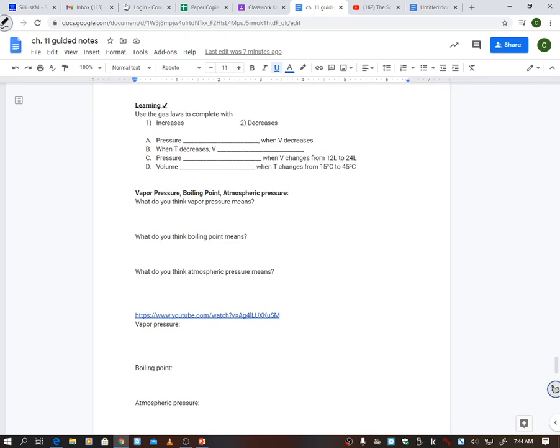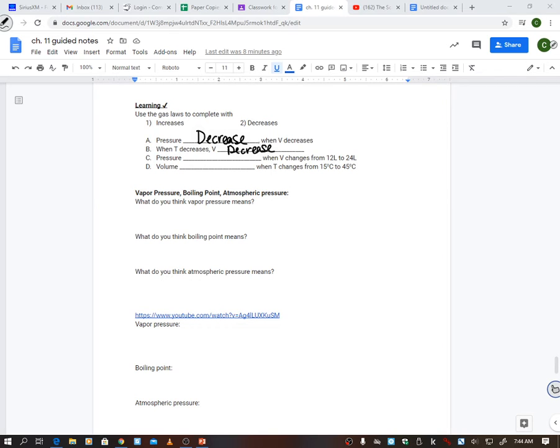All right, the next learning check. Use the gas laws to complete with increase or decrease. So pressure blanks when volume decreases. So if volume decreases, then pressure is also going to decrease. B, when temperature decreases, volume is also going to decrease. What one does, the other does.